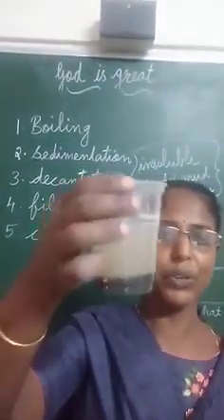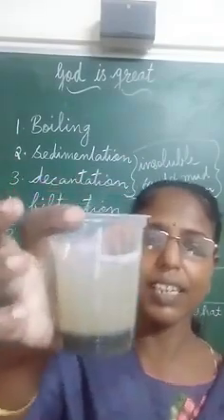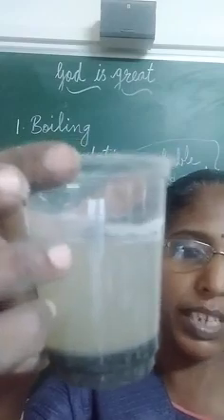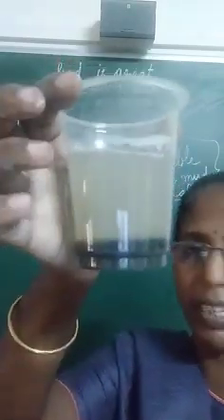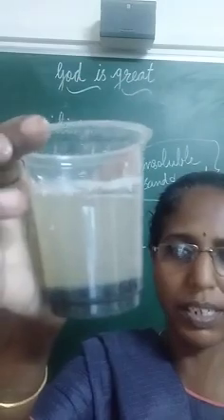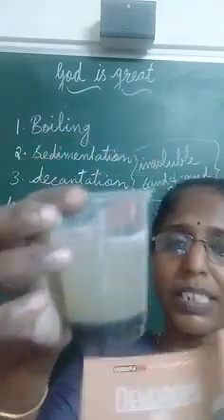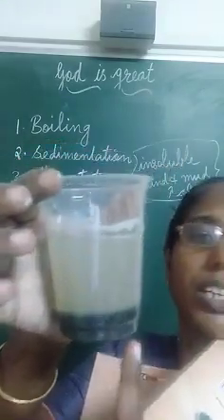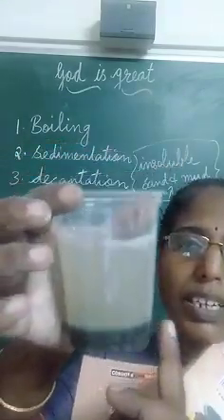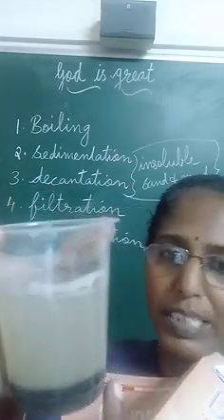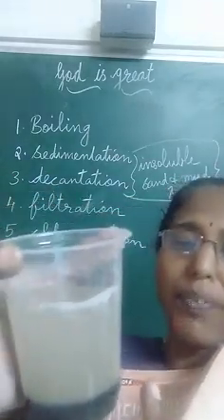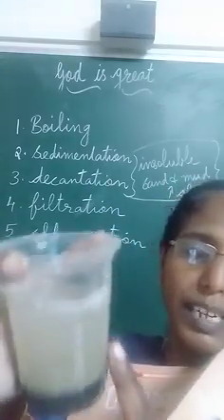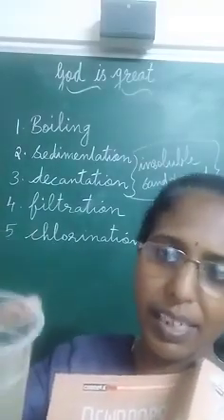I did this for you. Here you can see in this water the insoluble impurity, the mud, settled down under the water. This settling down of impurities at the bottom of the water in a container is called what? Sedimentation. After sedimentation we have to pour this clear water into another container.